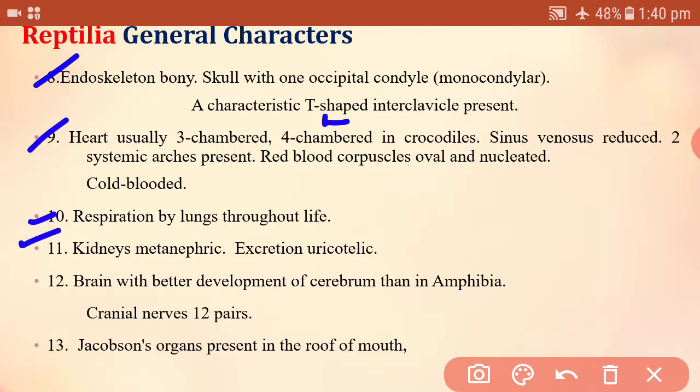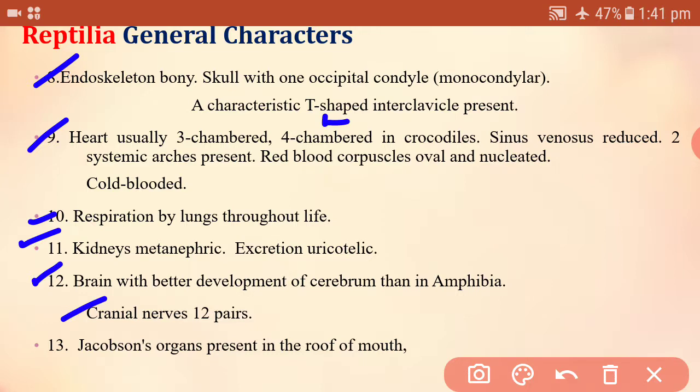Kidney is metanephric, that is, a well developed kidney is found in Reptilia. Excretion is uricotelic: this organism excretes uric acid as the excretory material. Brain has a better developed cerebrum. The cerebrum is useful for muscular coordination. There are 12 pairs of cranial nerves.